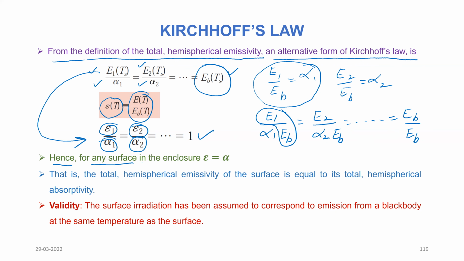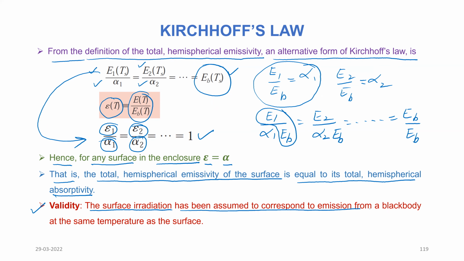Hence, for any surface in an enclosure, epsilon is equal to alpha, or emissivity is equal to absorptivity. That is, total hemispherical emissivity of the surface is equal to its total hemispherical absorptivity. And what is the validity for this? The surface irradiation has been assumed to correspond to the emission from a black body at the same temperature as the surface.